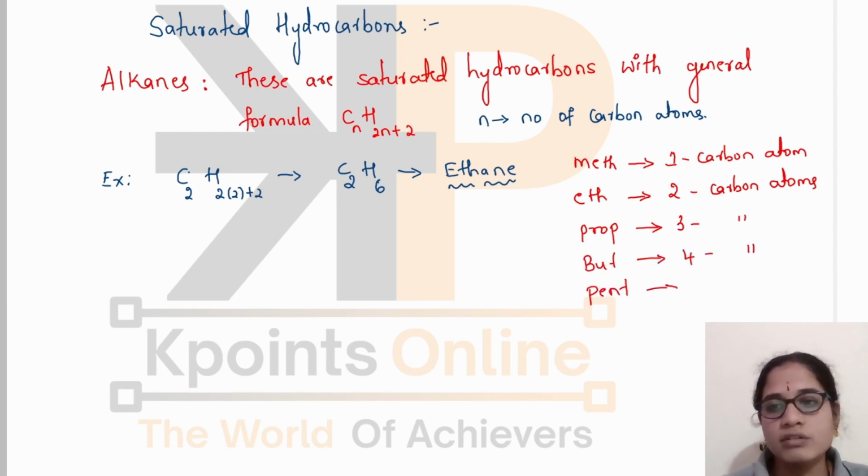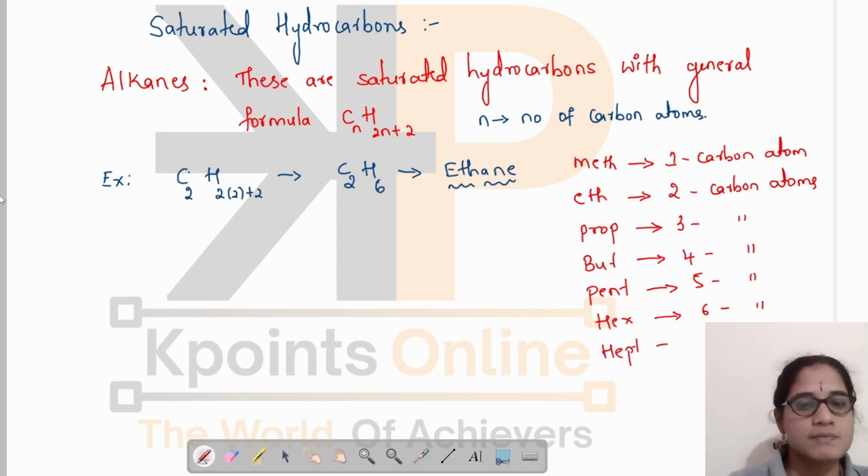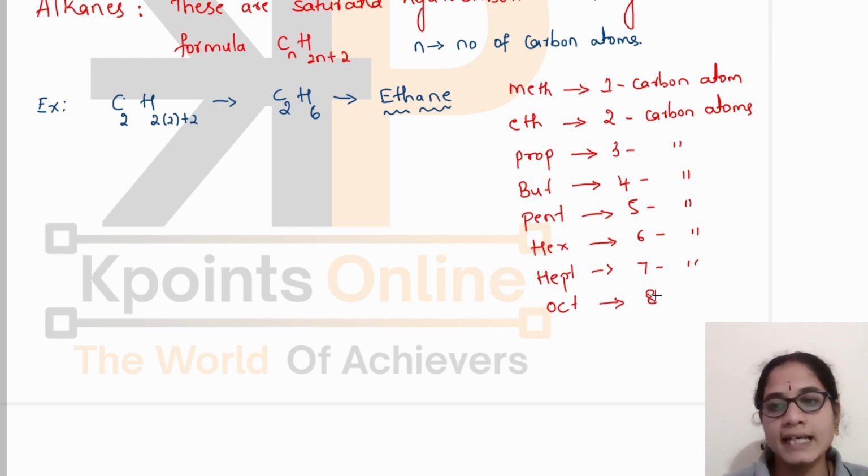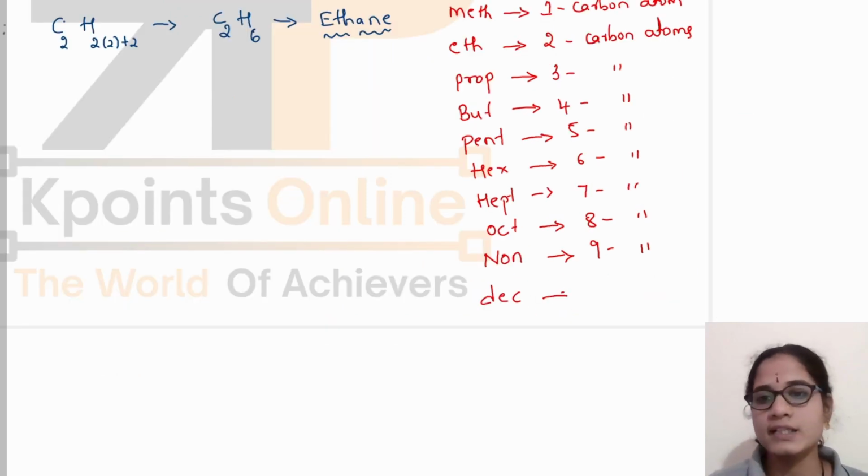Pent is for five carbon atoms. Hex is for six carbon atoms. Hept is for seven carbon atoms. Oct is for eight carbon atoms. Non is for nine carbon atoms, and dec is for ten carbon atoms. If the compound contains one carbon atom, we use meth, eth for 2, prop for 3, but for 4. In this way, for 10 carbon atoms, we will use dec.